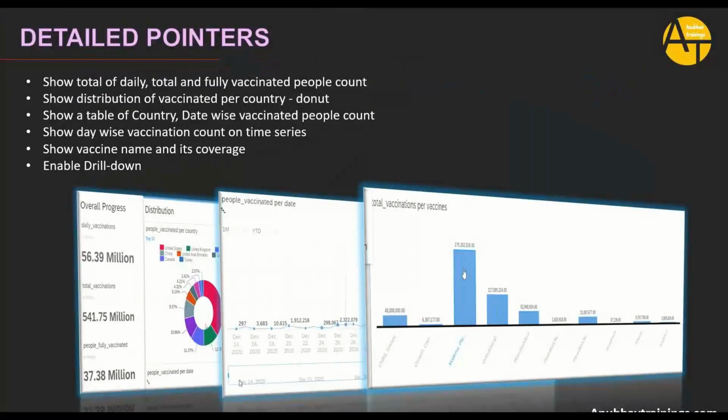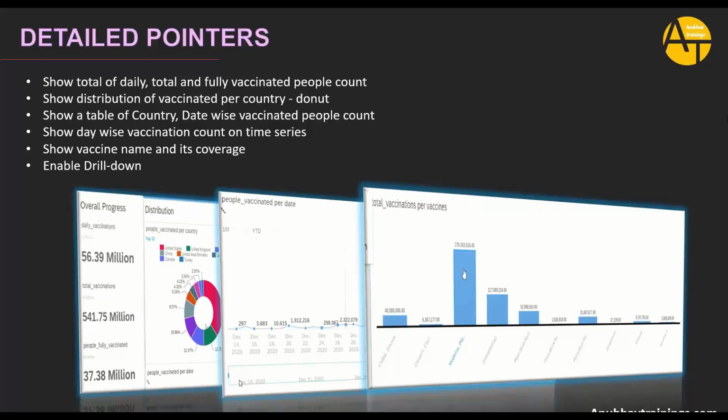In this use case, we will be building a few of these widgets, including a daily progress, a total number of people vaccinated and fully vaccinated people count. Then the second will showcase the distribution of vaccinated countries in a donut chart, how many people are percentage wise vaccinated. Show a table of countries with the date wise vaccination, and then also show a time series chart per day, how many vaccinations are being carried out.